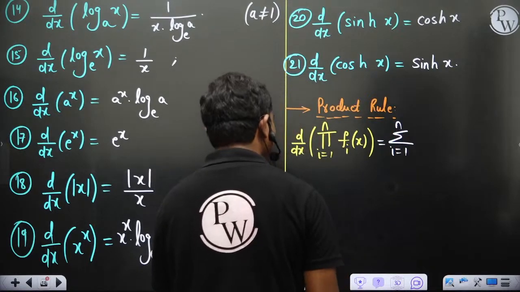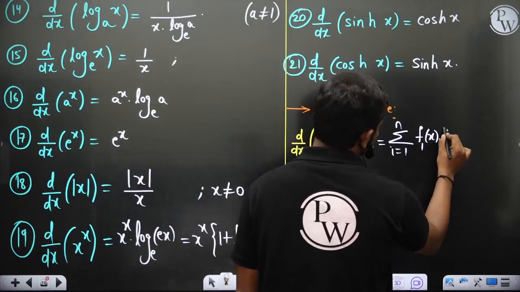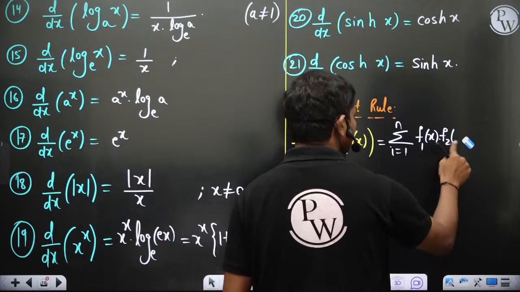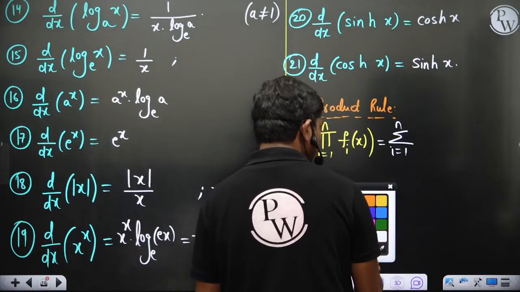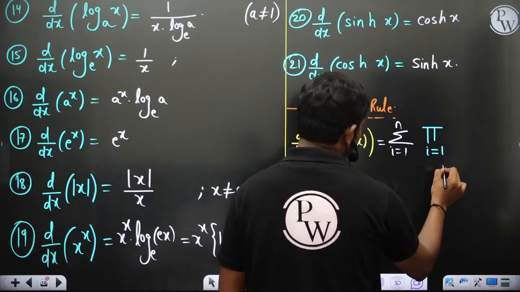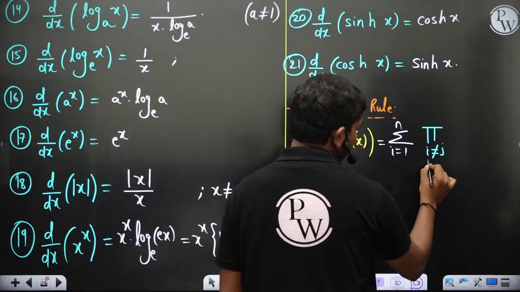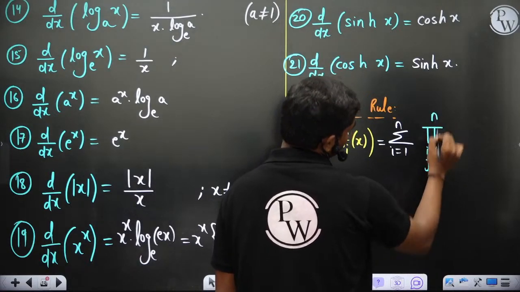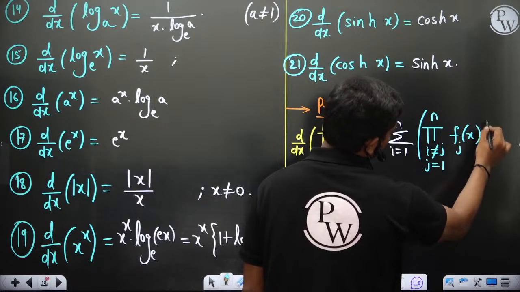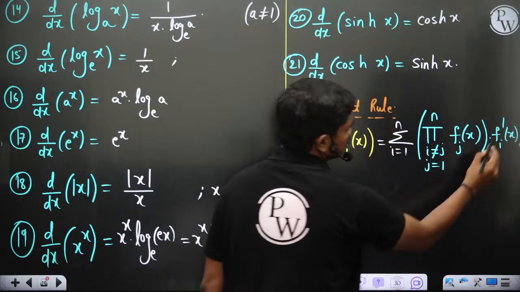In general this is given as the summation over i equal to 1 to n of the product over j equal to 1 to n, j not equal to i, of fj of x, into fi dash of x. This is how the product rule is defined.